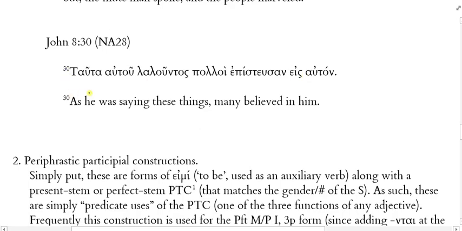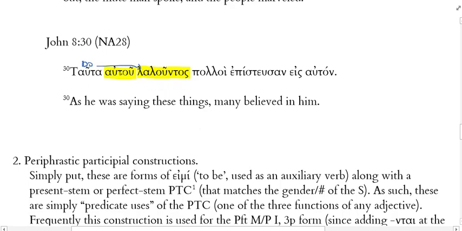The last New Testament example is from John 8:30. So say this with me out loud and in unison. Tauta autou laluntas paloi epistusan eis auton. Terrific. Now, where's my genitive noun or pronoun? It's autou. Genitive participle, laluntas. And then tauta is accusative. Why is it accusative? Because it's the direct object of the speaking.